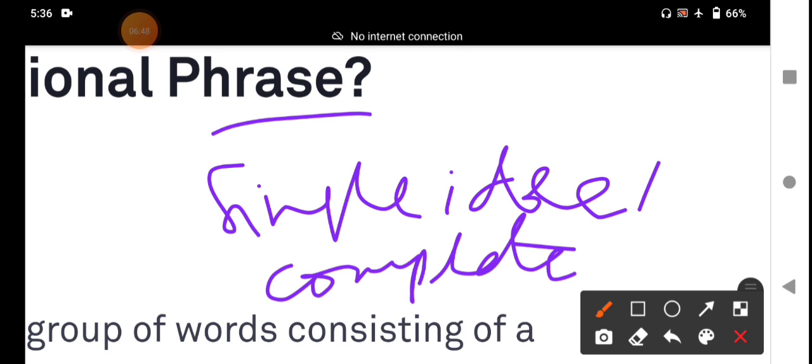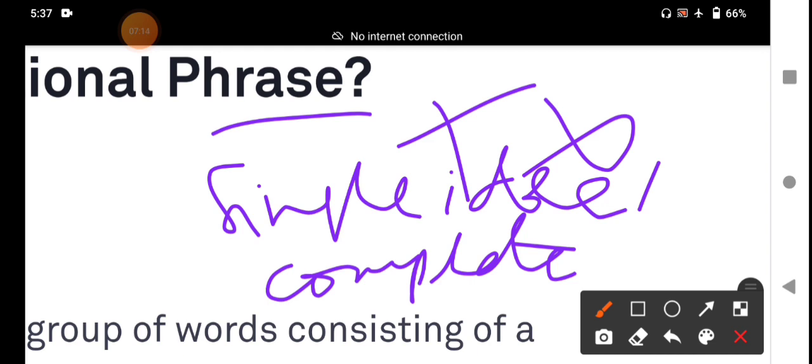A phrase is not a sentence. It is not a clause, because it does not give a complete idea with the subject and predicate. It has no subject and predicate. It has not given full meaning. A phrase has given incomplete meaning. It has given some meaning.